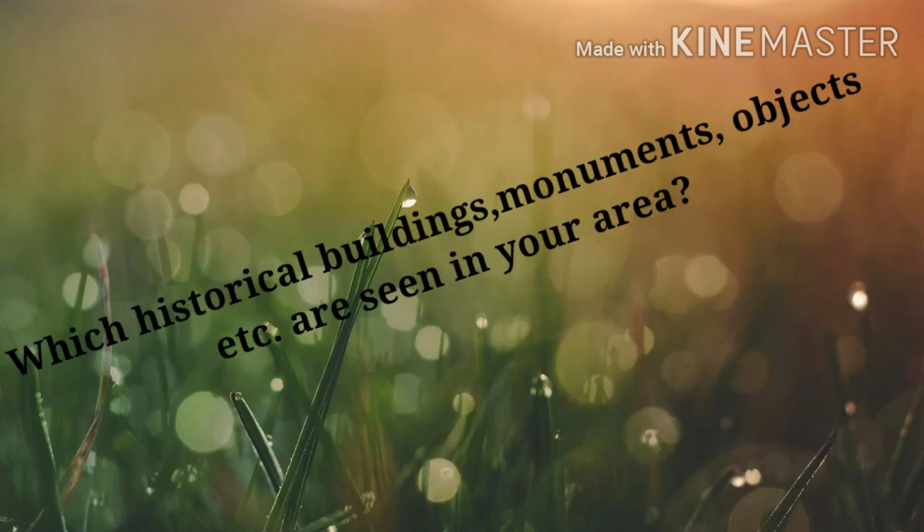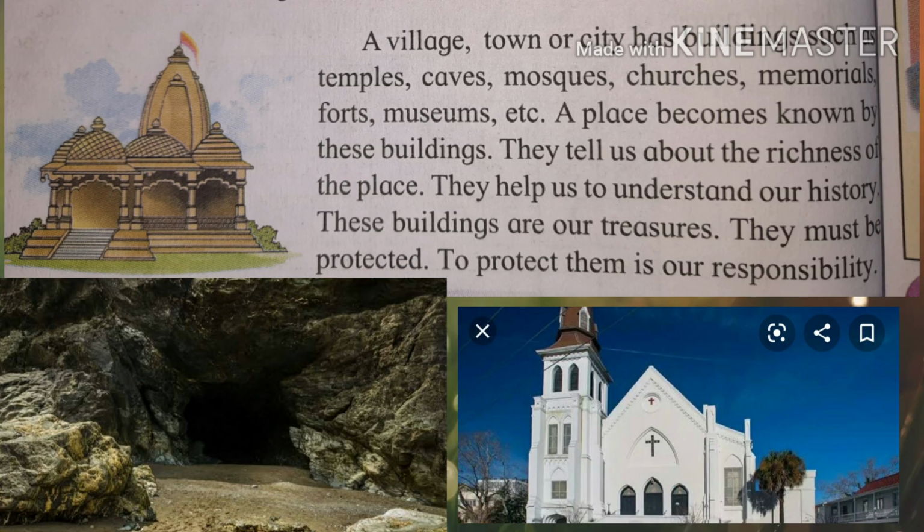Very good. Which historical buildings, monuments, objects, etc. are seen in your area, children? Can you tell? Okay, good. See, a village, town, or city has buildings such as temples, caves, churches, memorials, forts, museums, etc. A place becomes known by these buildings, right? They tell us about the richness of the place. They help us to understand our history, and these buildings are our treasure, children. They must be protected. To protect them is our responsibility.